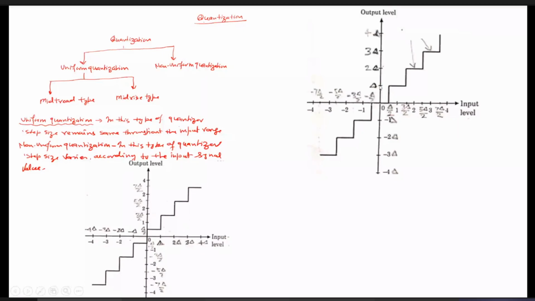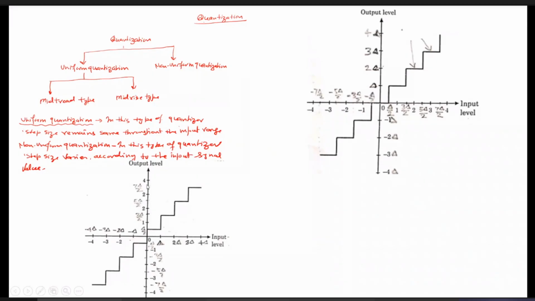Similarly, if it is between delta to 3 delta by 2, then the output again remains at delta itself. But if it is between 3 delta by 2 to 2 delta, then the output becomes 2 delta. That is, the output of the quantizer is 2 delta. This type of quantization is called mid-tread type of quantization.